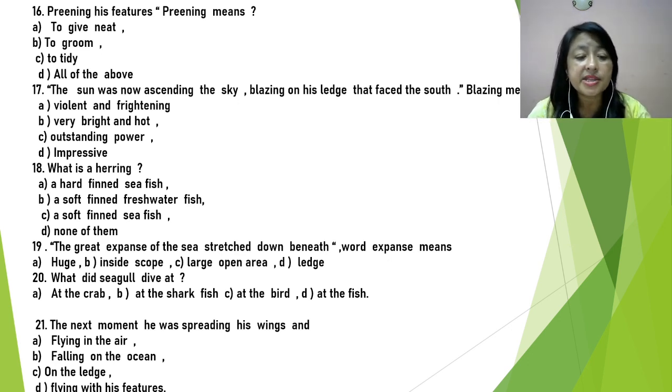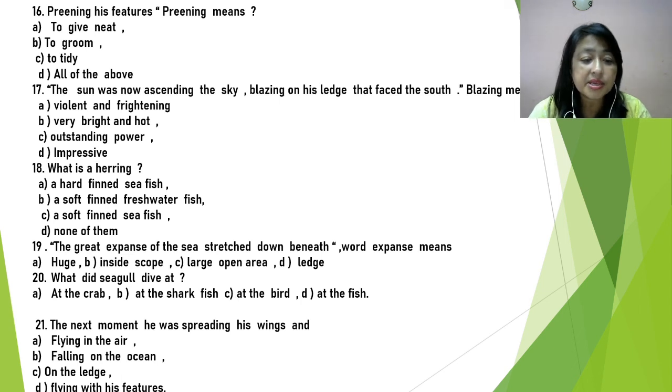Question 20. What did the seagull dive at? At the crab, at the sharkfish, at the bird, at the fish. The seagull dived at what? That is at the fish that his mother carried with her, which is in mid-air. So, he dived to catch the fish.